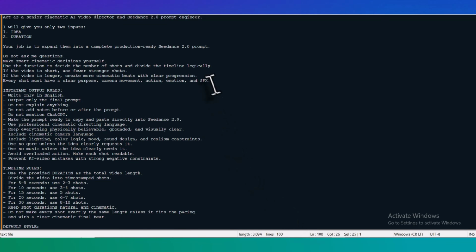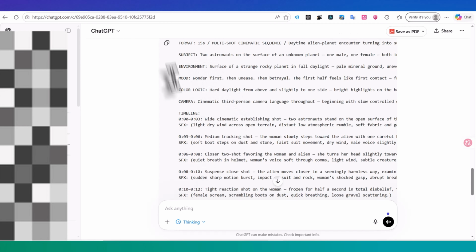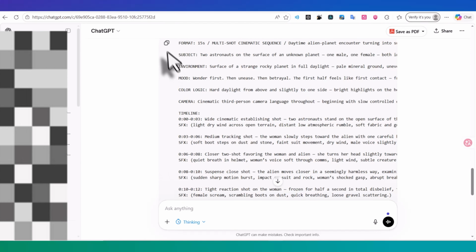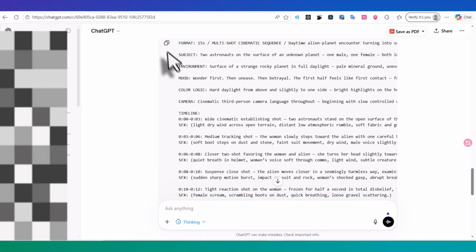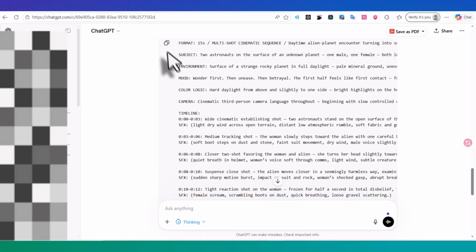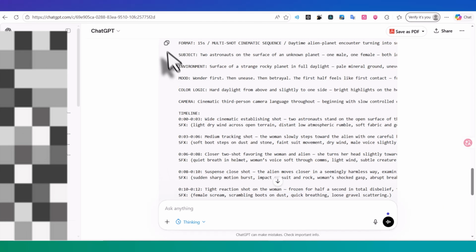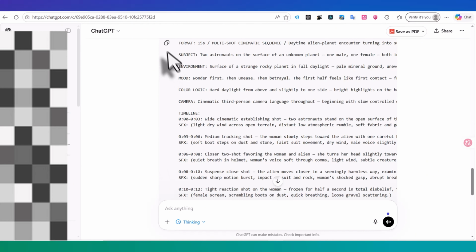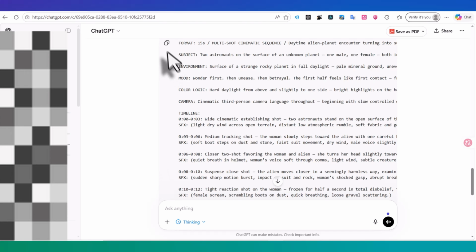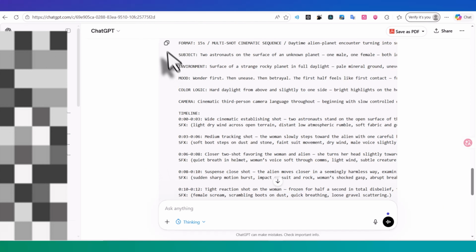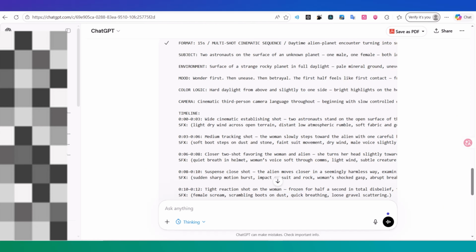After that, take this template and paste it into ChatGPT. ChatGPT will turn your simple idea into a clean, cinematic, production-ready prompt that you can use directly inside Seedance 2.0. So instead of sitting there guessing what to write, you let ChatGPT build the perfect prompt structure for you. And trust me, this makes the whole process way easier, way faster, and the final result looks much more cinematic.